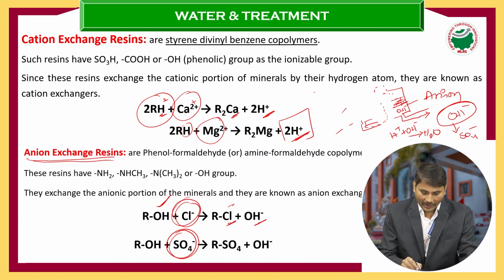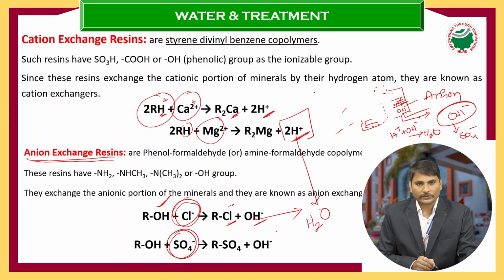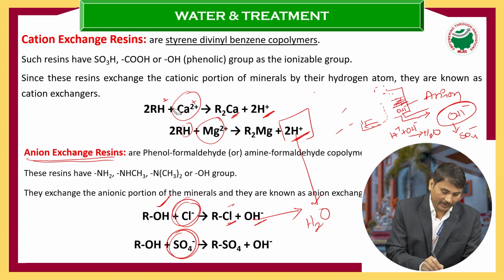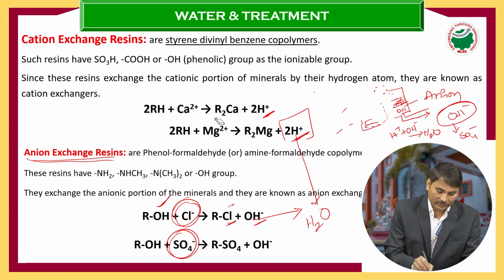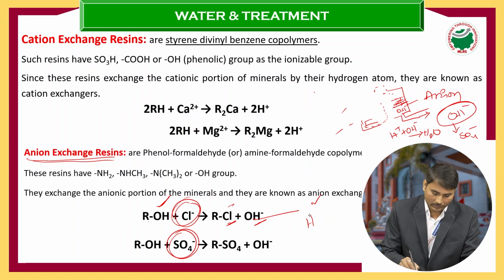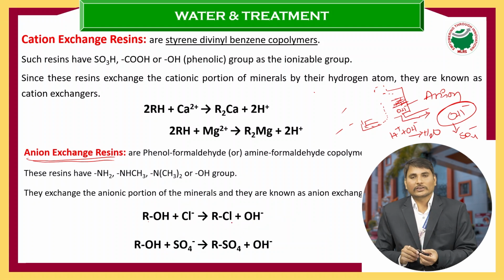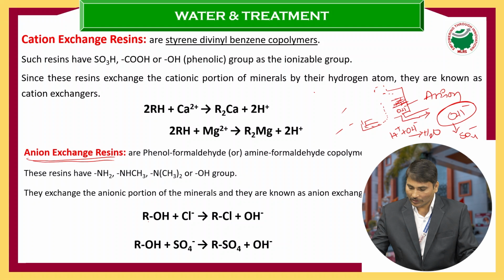And from this H+ and this OH-, finally we get the soft water. Like this, by exchanging the ions, cation is exchanged by the cation and anion exchanged by the anion. Like this, by exchanging the ions, we get the fresh water, nothing but the soft water.